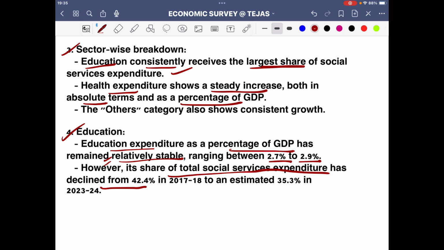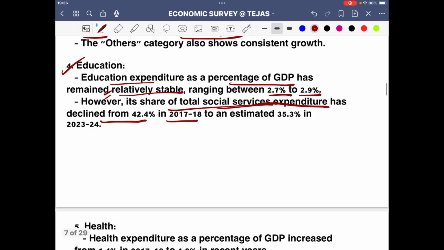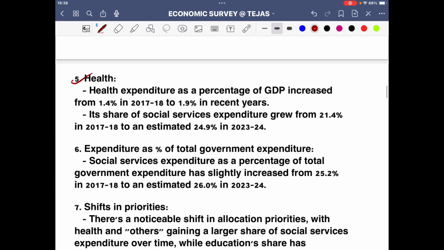So the relative proportion, what you have to analyze from this, is that relatively it's stable. However, as a percentage of the total social services expenditure, what we see is a tendency of decline when compared to 2017 levels. So that is also something you have to keep in mind. Health expenditure as a percent of GDP increased, and it grew. That's a very important point.